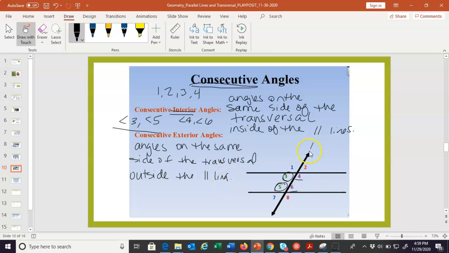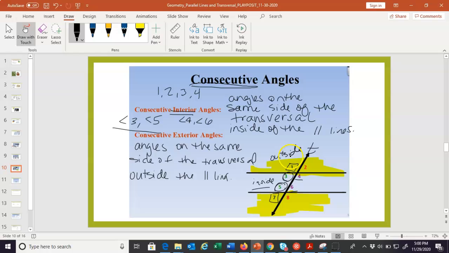So here's our transversal T. It's cutting those parallel lines. And you can see angle 1 and angle 7, they're on the same side of it, the left side. And they're one after another on the exterior. So the outside of the parallel lines are up here. You can kind of think of that as like outside the house, right? And this is inside the lines.